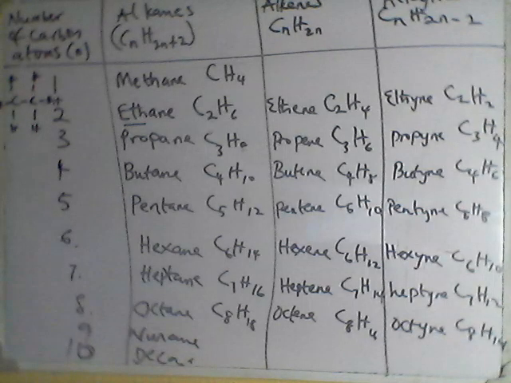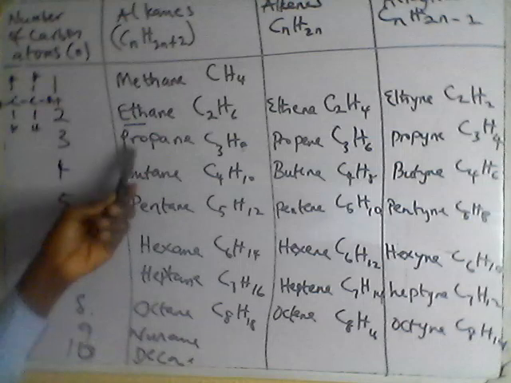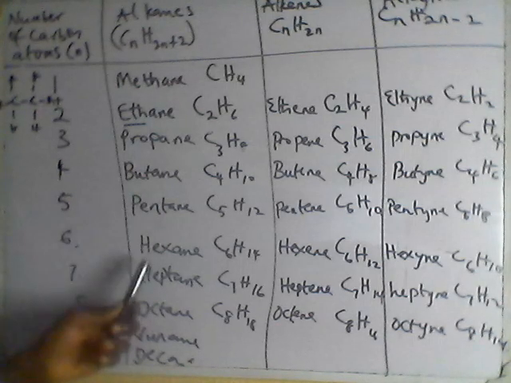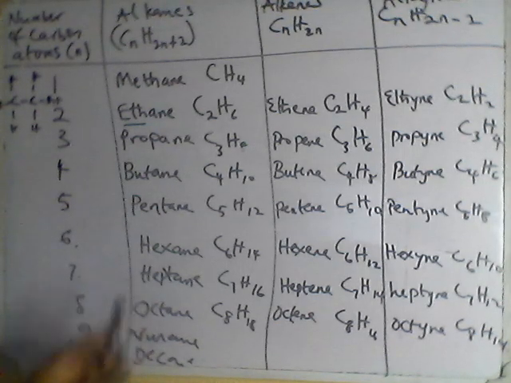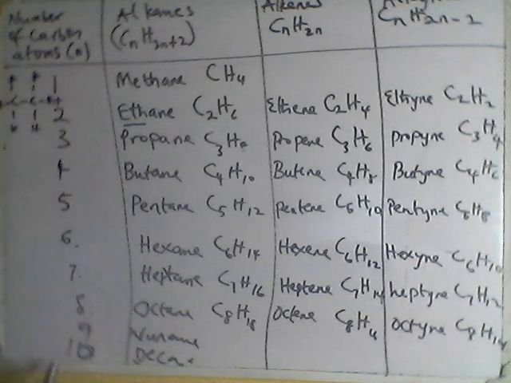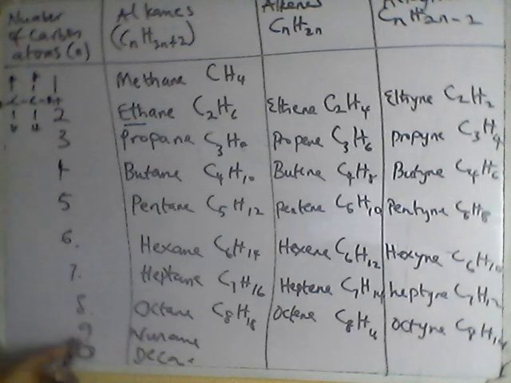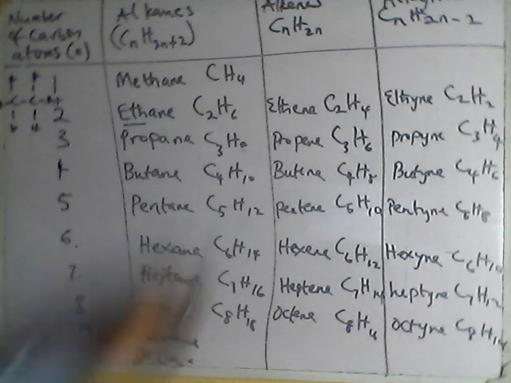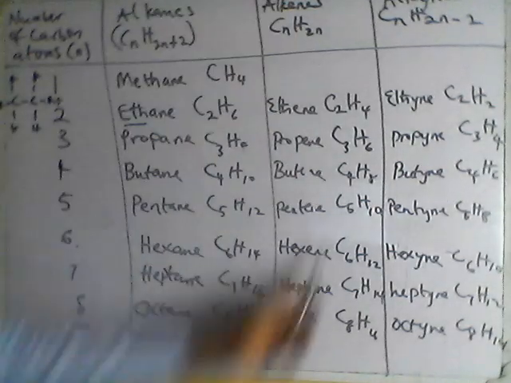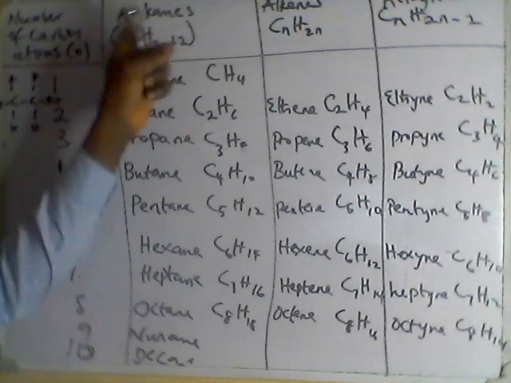For example, you have methane, ethane, propane, butane, pentane, hexane, heptane, octane, nonane, and decane. All of them follow the naming system based on the number of carbon atoms present in them. Okay, the alkenes, with the ENE suffix, are unsaturated hydrocarbons. We said the alkanes are saturated.